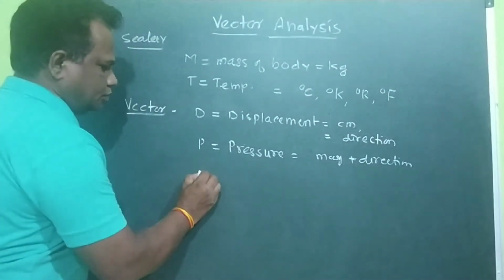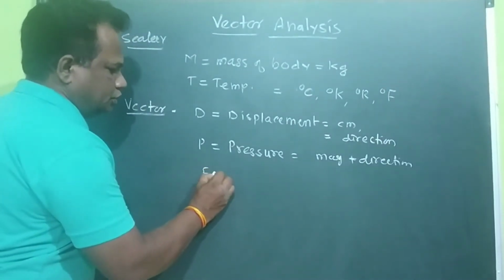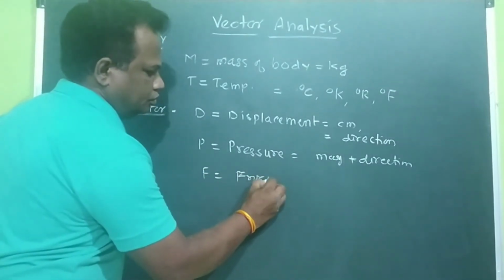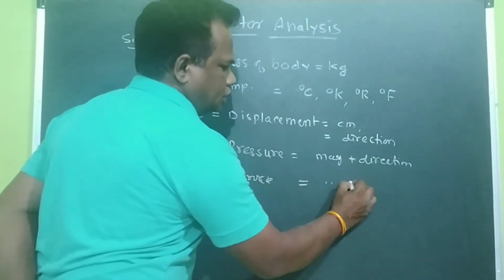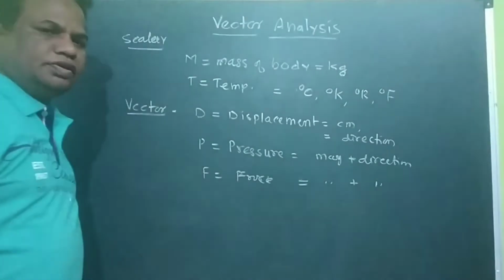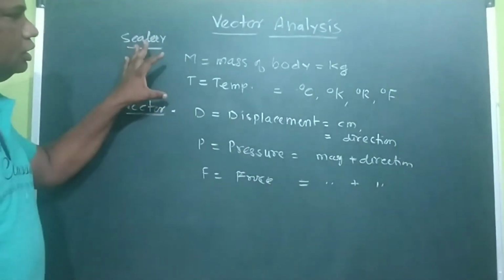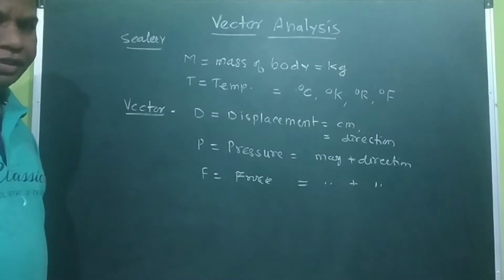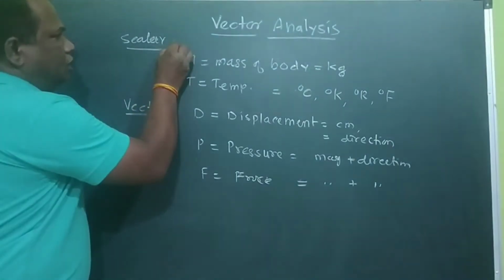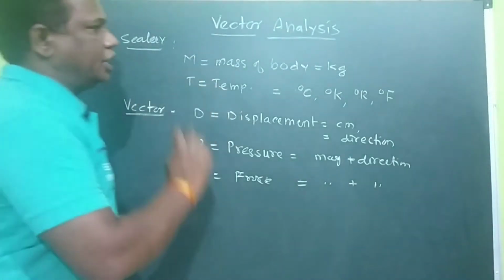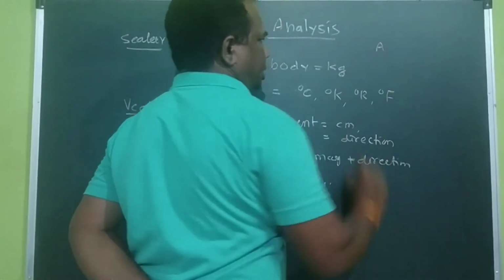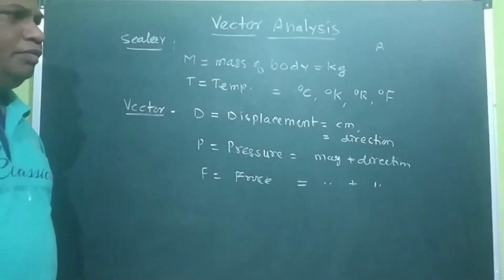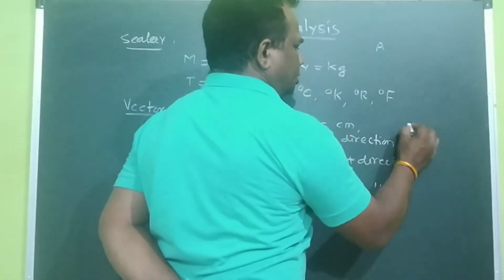Next quantity we can suppose is force, which we have already studied. That also requires magnitude as well as direction. So there are two main quantities you should know: scalar quantities and vector quantities. Scalar quantities are always denoted by a scalar. Let's suppose A is a scalar quantity. It can be changed into a vector quantity by representing it as A bar.